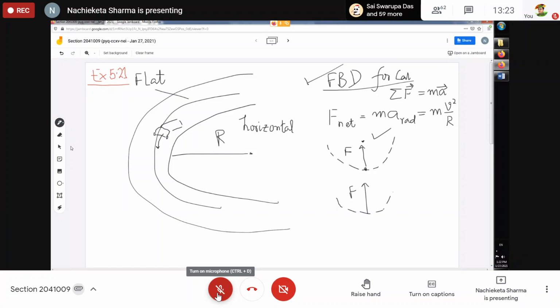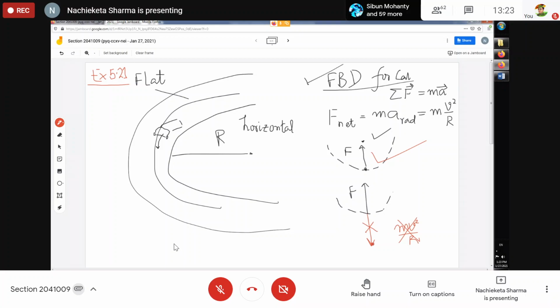Now this is the correct way of representation. But if you show another force as the centrifugal force, acting oppositely like this, and you show it as m v square by r, then that is wrong. Why is that wrong? I told you three reasons, probably at that time I got disconnected. Why is that wrong? This you cannot show. This also you cannot show. Why can you not show it?